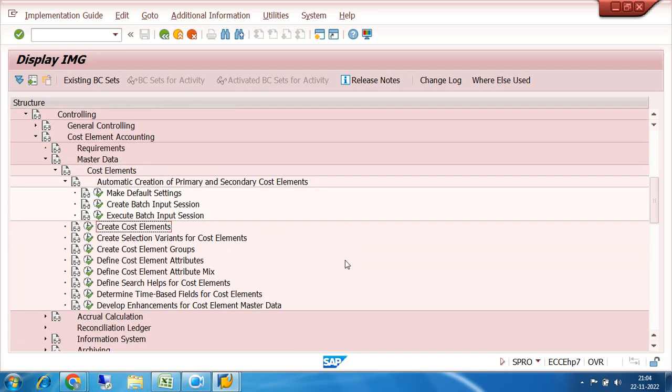In the beginning classes I have already told you, the account, GL account, which are called expenses in FI or financials, those are called cost elements in costing or controlling, right? And in FI, the things which are called revenue or income, those are called revenue elements in cost accounting. So in cost accounting, the GL account are converted into cost element or revenue element.